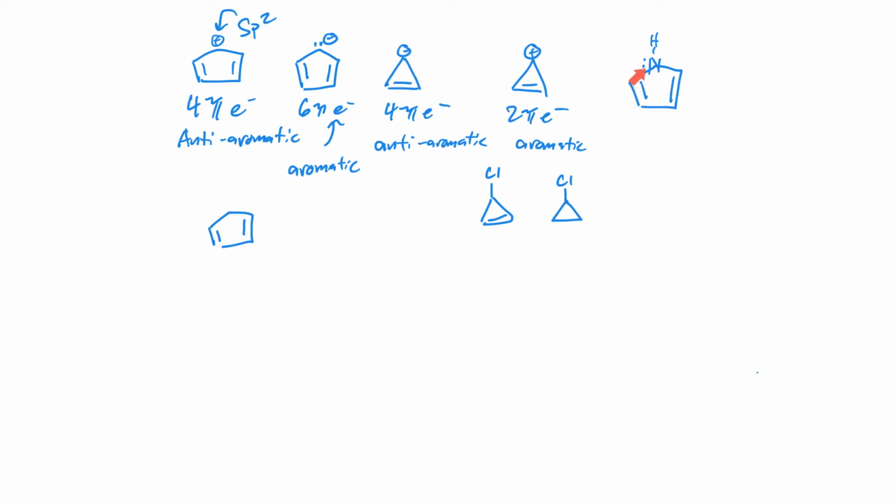The nitrogen, if it rehybridizes to put this lone pair in a p orbital, we will get a continuous overlapping set of p orbitals. That makes sense. That would be favorable in terms of the aromaticity. And so the nitrogen does rehybridize. Chemists have studied that. And we know that that lone pair is in a p orbital. Thus, we have an aromatic compound, because that lone pair would give us the 6th pi electron. So this Pyrrole is aromatic.